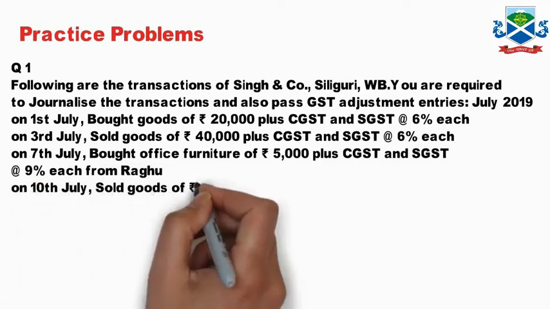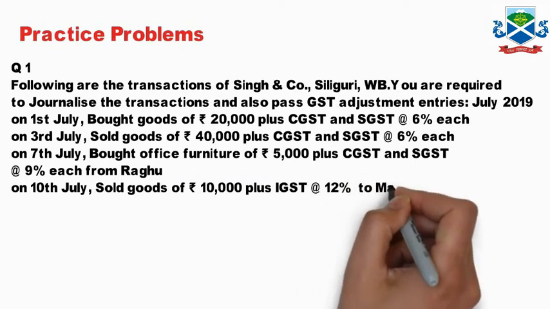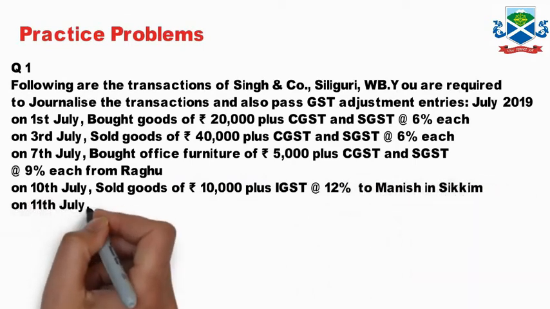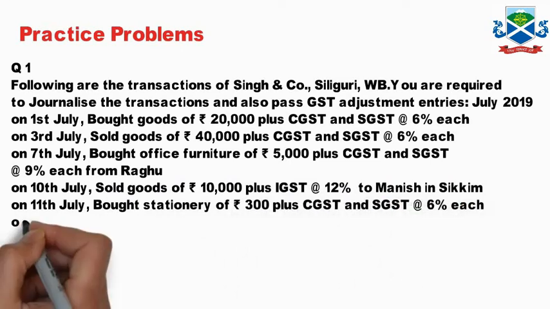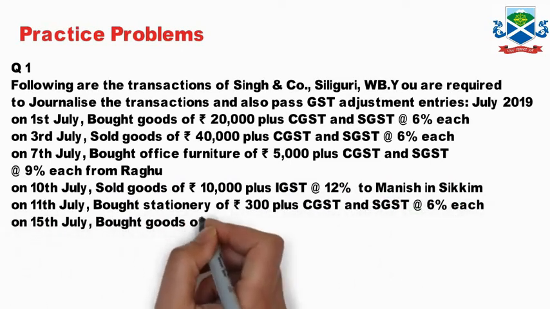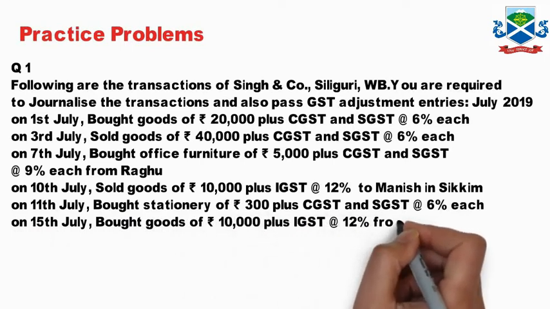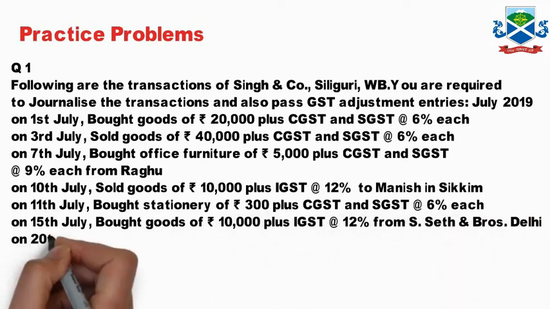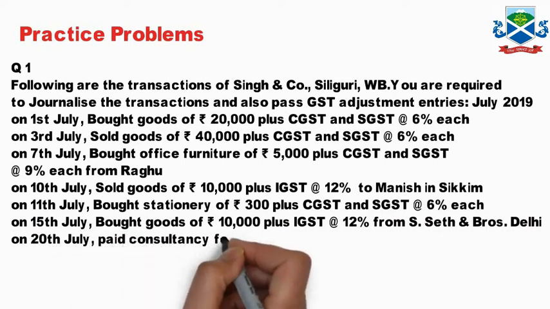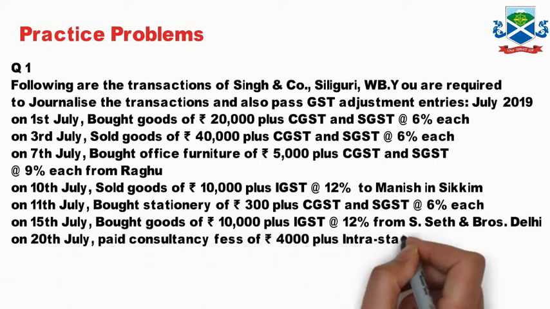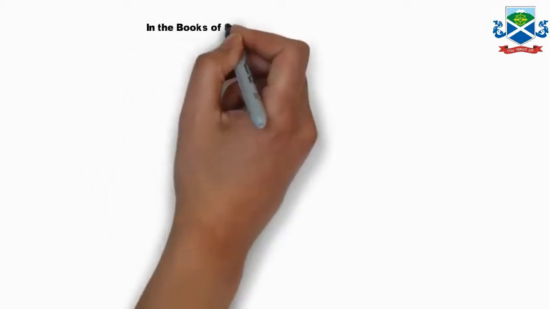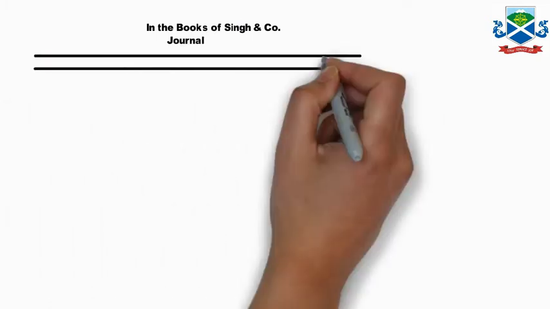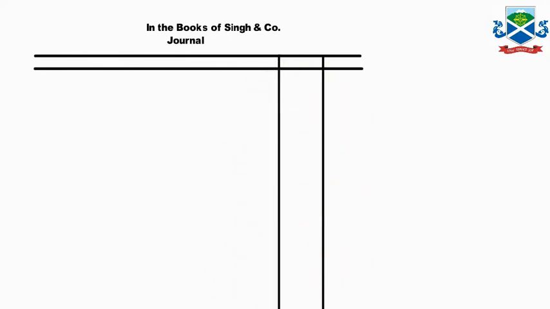On 10th July, sold goods of rupees 10,000 plus IGST 12% to Manish in Sikkim. On 11th July, bought stationery 300, CGST SGST 9% each. Now on 15th July, bought goods rupees 10,000, IGST 12% from Seth and Brothers, Delhi. On 20th July, paid consultancy fees rupees 4,000 with interstate GST 18%. So now we will be passing journal entries for all these types of transactions, and we'll do the journal format over here